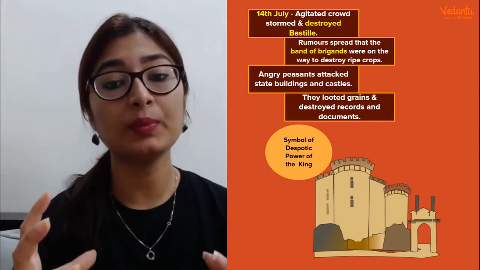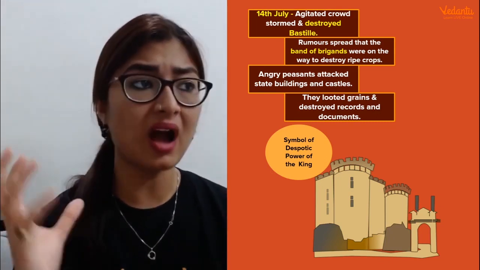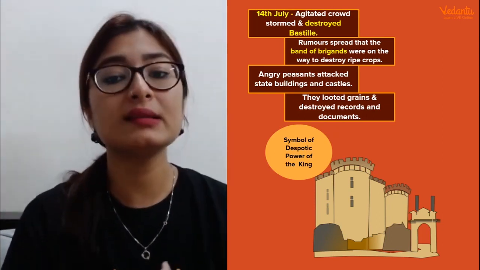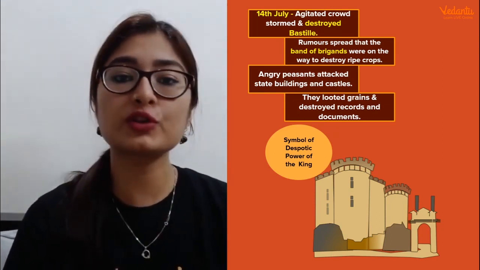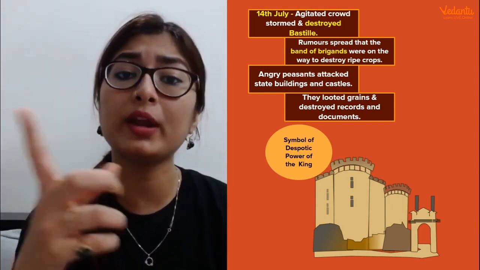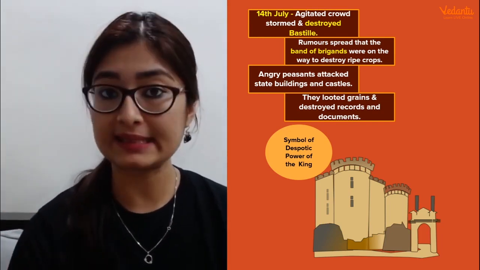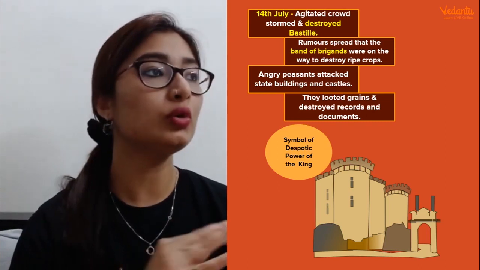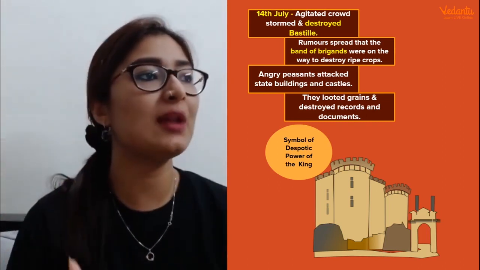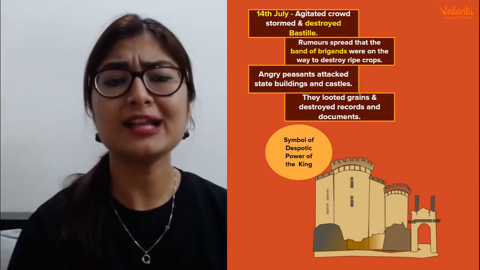And who were in this crowd, guys? They were mostly the poor people, the peasants, right? The artisans, all of those people who were already suffering. So the peasants attacked all those big buildings, all those castles owned by the nobles and the lords, who they heard were going to destroy their ripe crops and their fields. And not just that, they looted everything that was in their houses, because they already had nothing left. They were in a situation where they were facing scarcities for their basic survival.